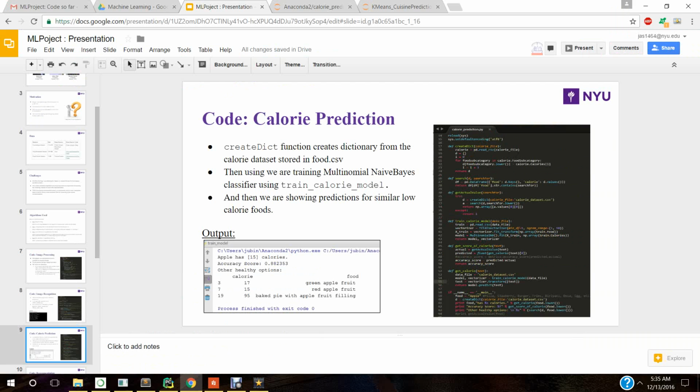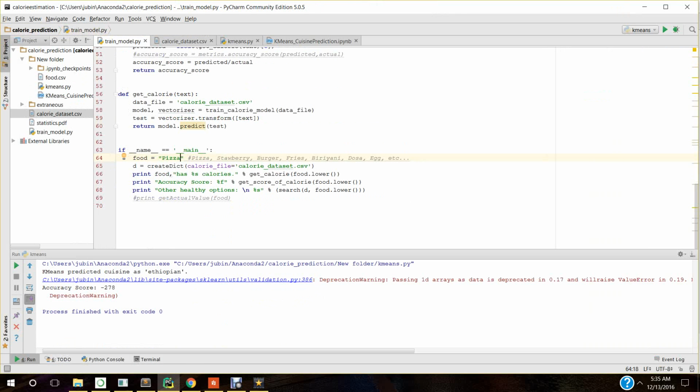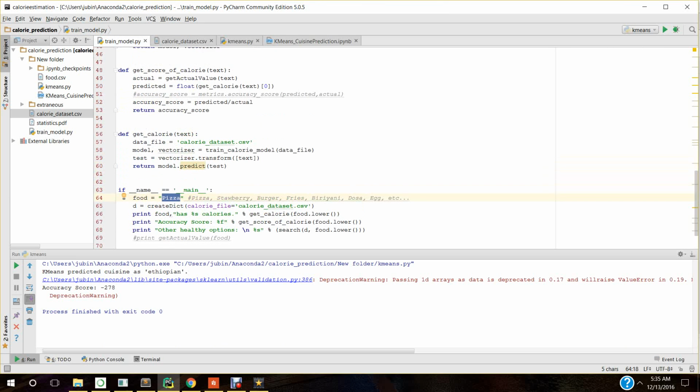I've already opened PyCharm and I will try to run this code. So first I'm going to show you the prediction for the data set which we have already trained. So I'm going to predict apple's calorie value, and I'm going to run this code.